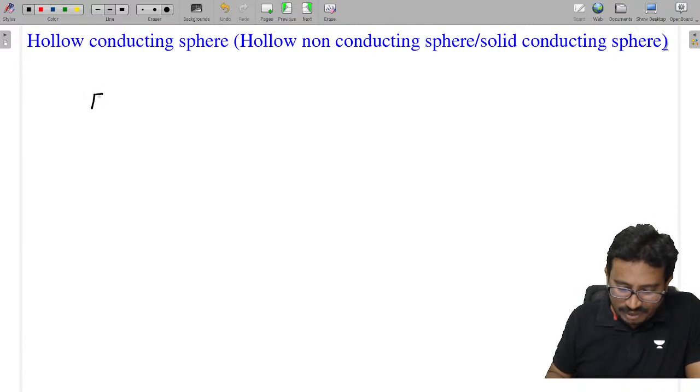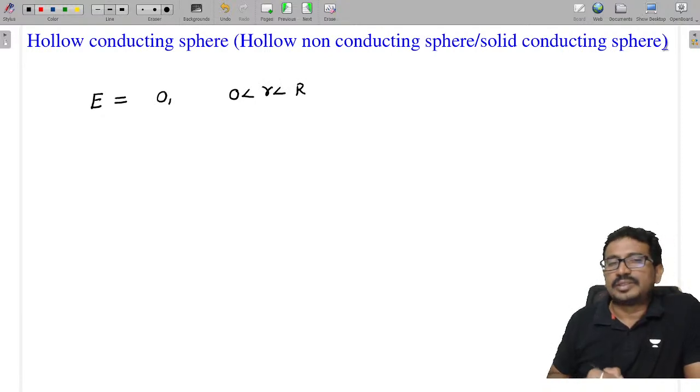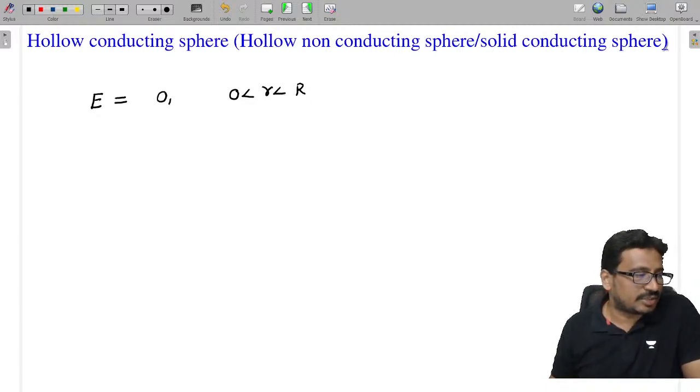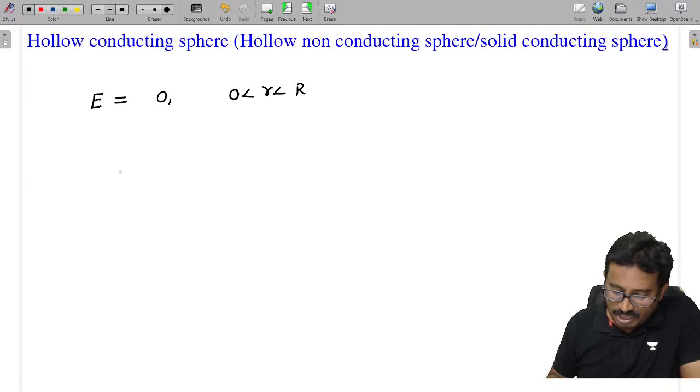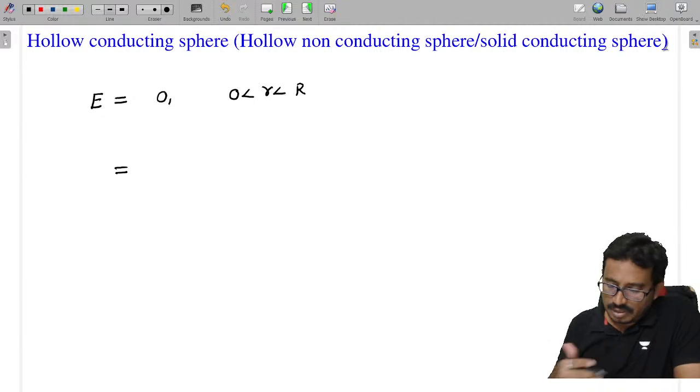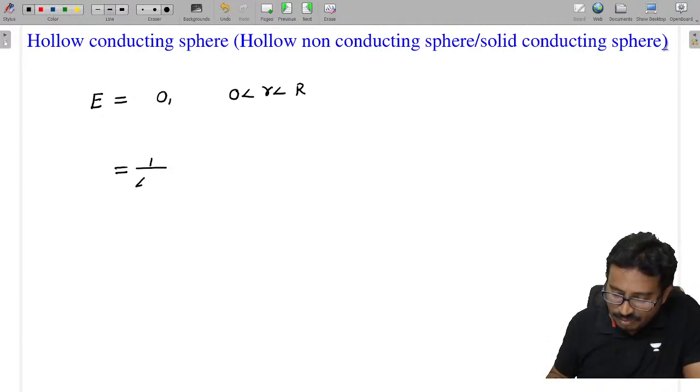The electric field E is equal to 0 for 0 less than r less than capital R. So inside the hollow conducting sphere no charges lie, so the electric field is 0, and the electric field starts from the surface onwards, which is given as 1 by 4 pi epsilon into q by r square, for r greater than or equal to capital R.